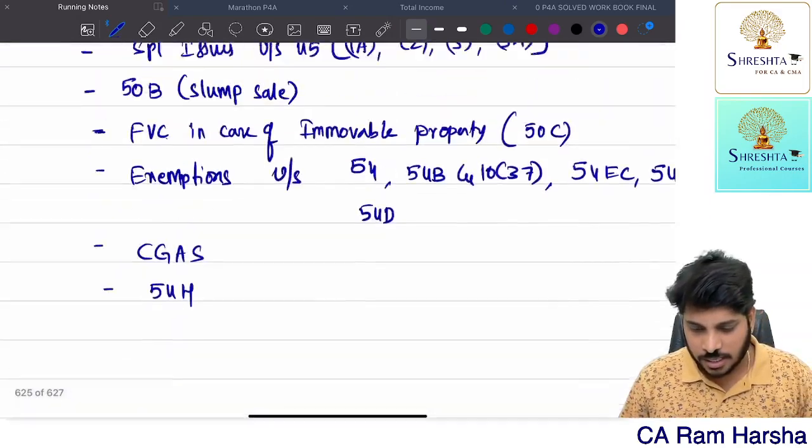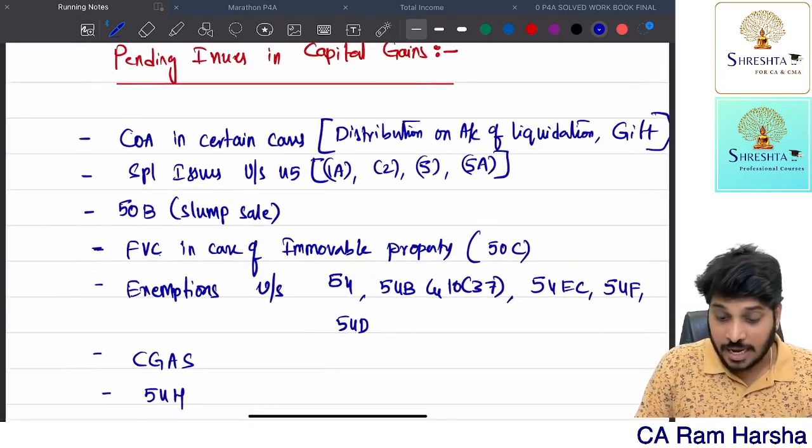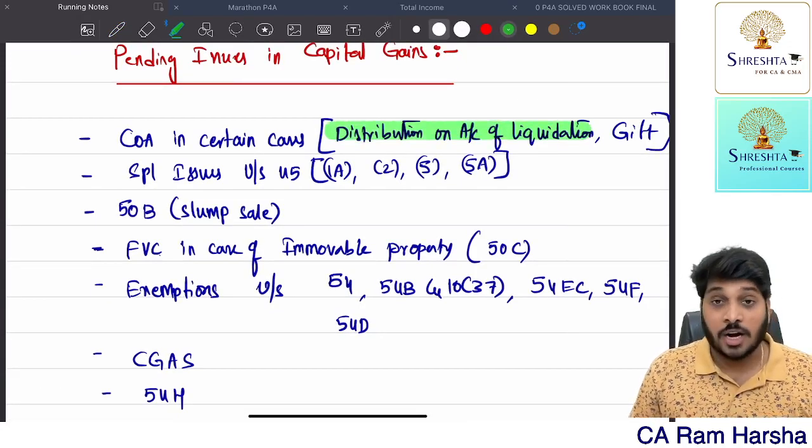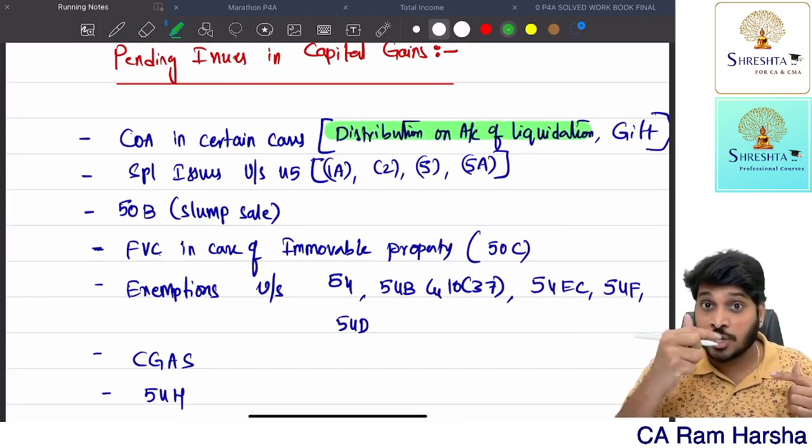So that is one provision. So this I completed. Now, what is the cost of acquisition of the asset which you received as a gift?